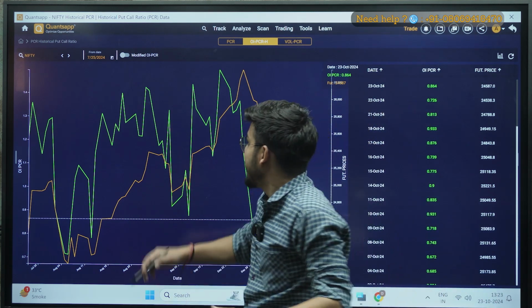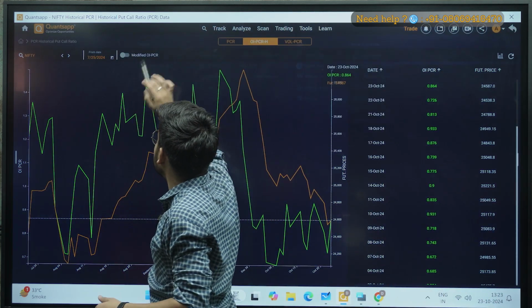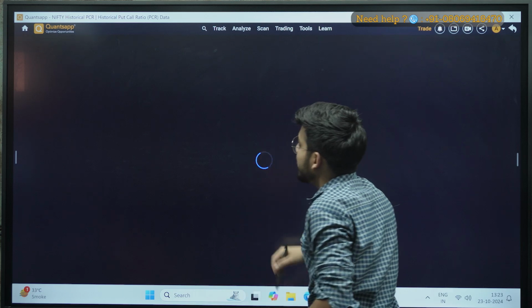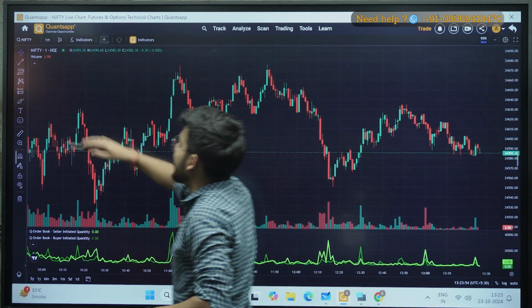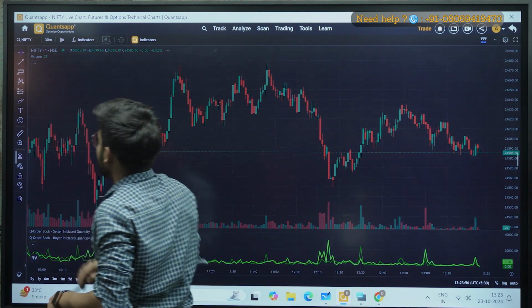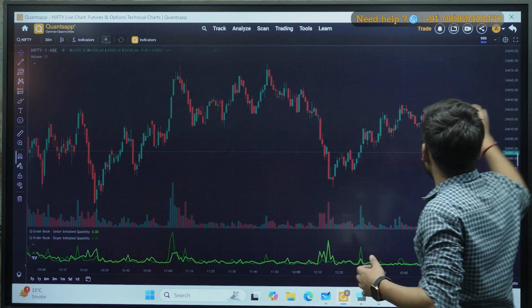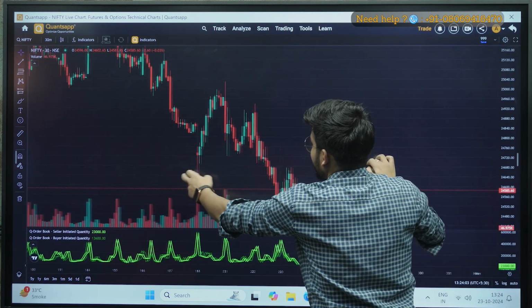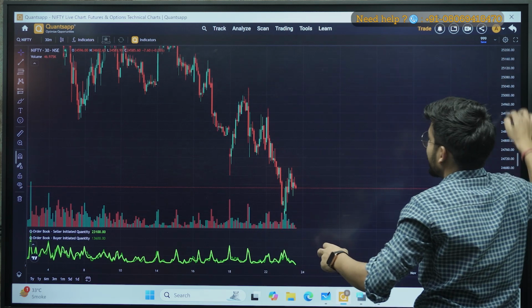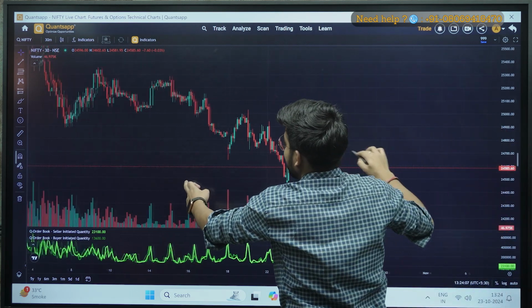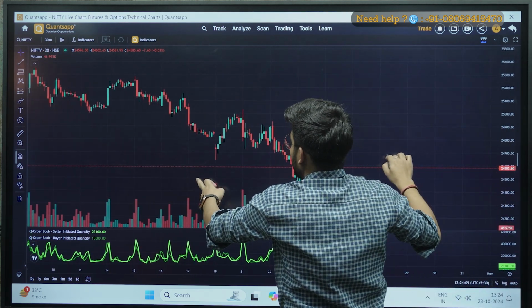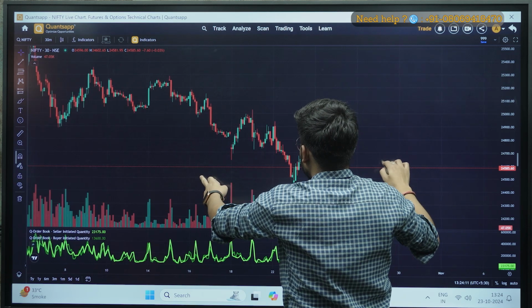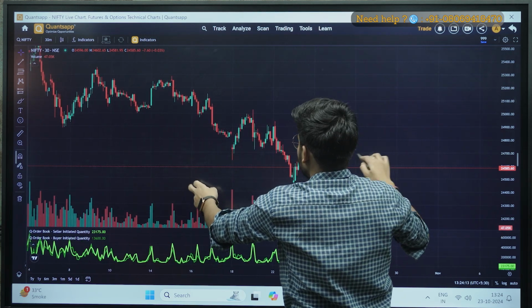What I have to do, I just have to open that in the chart. So in the charts trade and order, I have opened Nifty, and I will select the time frame of 30 minutes here, right? Now whenever we are trading here, we are going for swing trading. And right now you can see I have opened the chart of Nifty here.